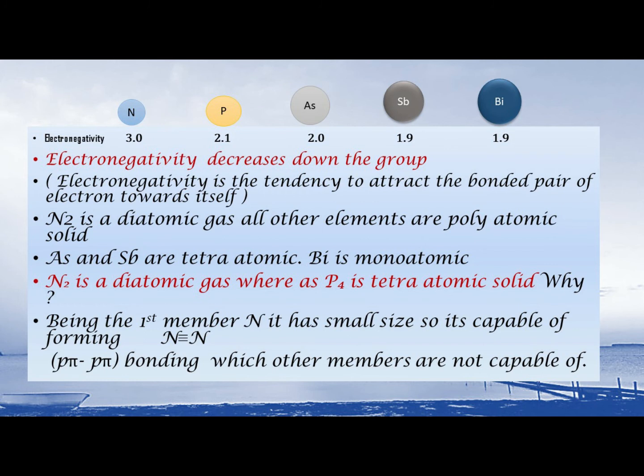Therefore, it takes on the shape of a tetraatomic solid, which is highly unstable. Therefore, tetraatomic phosphorus becomes extremely reactive. We'll discuss this in our next slide.